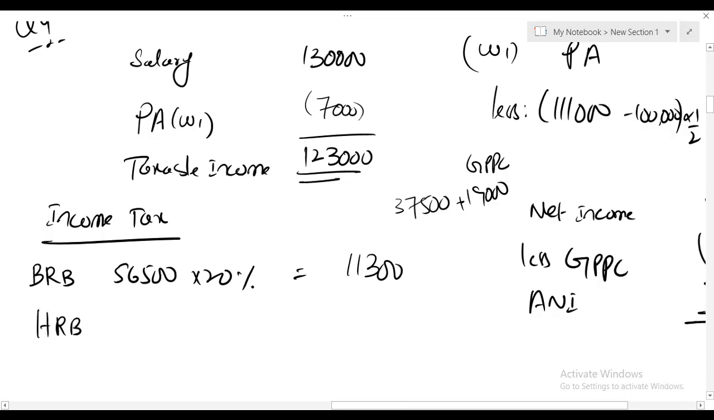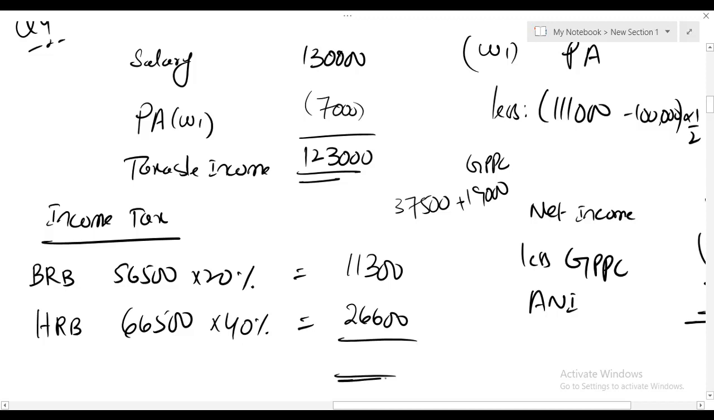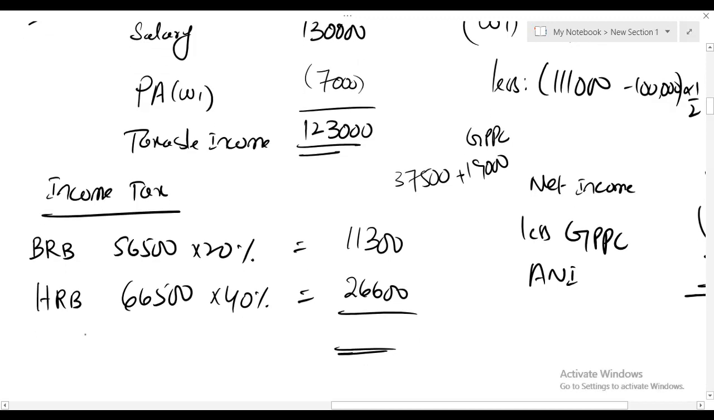Higher rate band: if I deduct 56,500 from 1,23,000, what is the answer? I get 66,500. The entire 66,500 falls in the higher rate band, and 40% of this amount is 26,600. So income tax payable for Lorna is income tax payable.